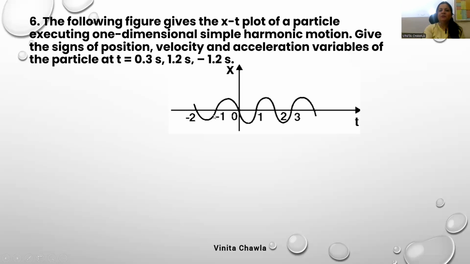So we have to give the signs of position, velocity, and acceleration variables of the particle at these times. And this is an x-t graph. So from an x-t graph, we can find the position, velocity, and acceleration. Okay, so it is an x-t graph, and we can see it at 0.3 seconds. Acceleration, this position is in.